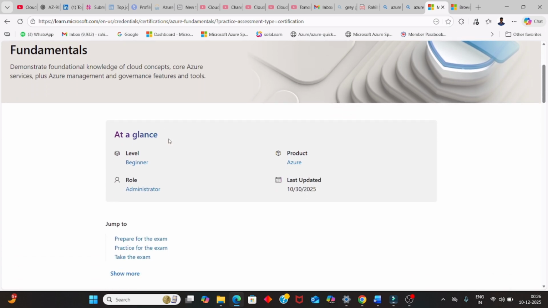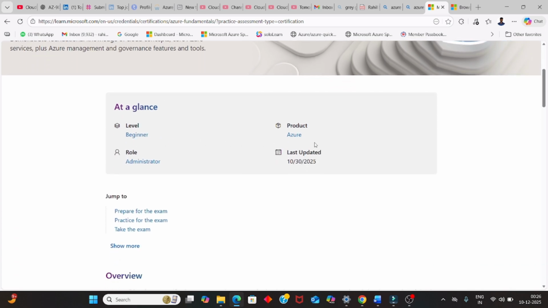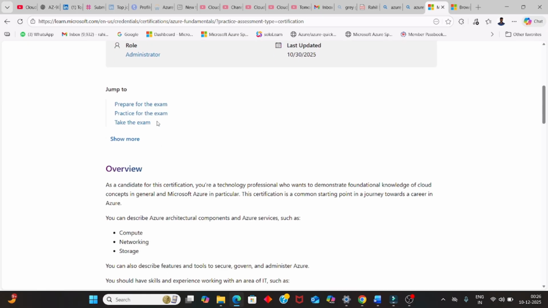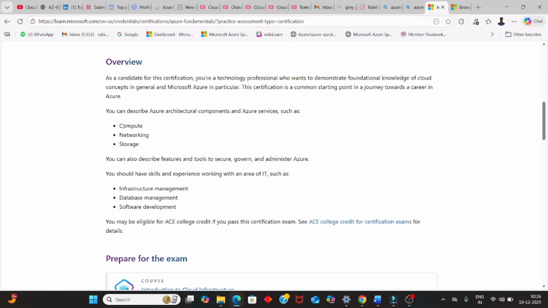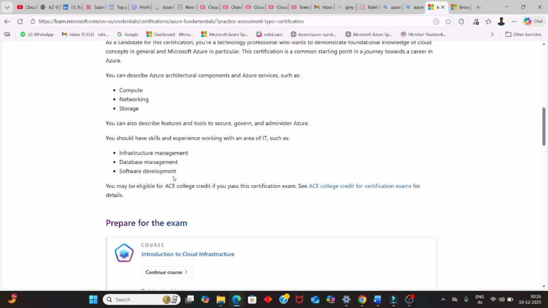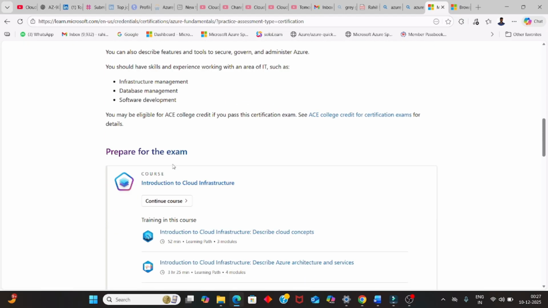So we have level: beginner, product: Azure, last updated 10/30/2025, role: administrator. Now we have sub-links as well. If you want to jump in, we'll go one by one slowly. Overview shows the syllabus or curriculum, what is included in this certification. We have compute, networking, storage. You should have skills and experience working in an area of IT such as infrastructure management, database management, and software development. These skills you should have before going for this basic certification.